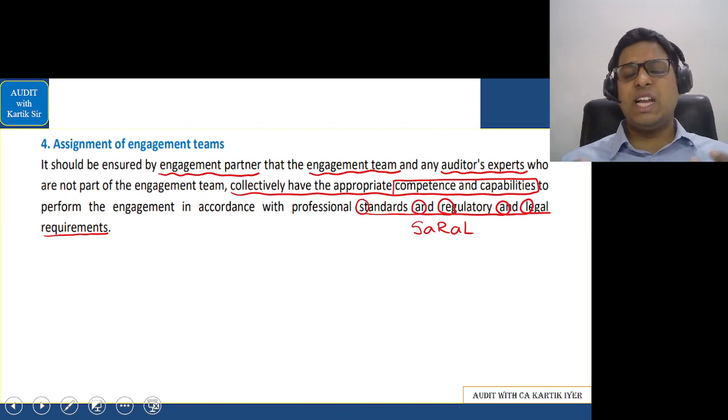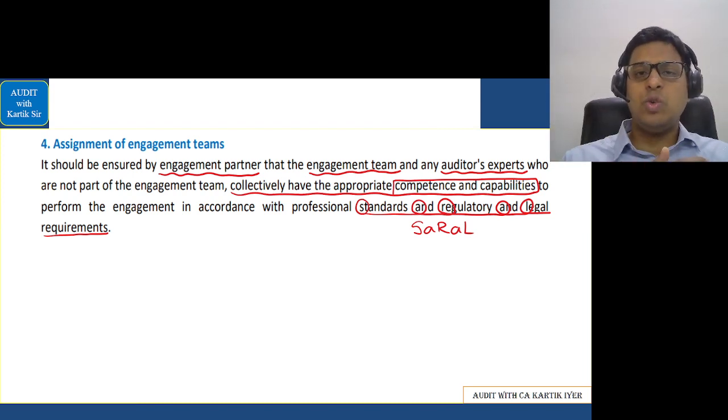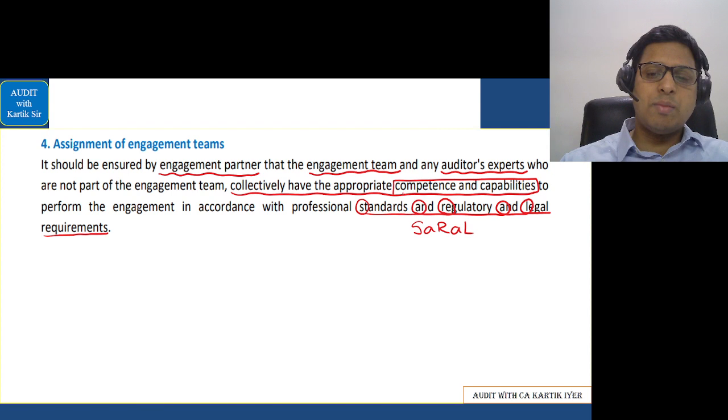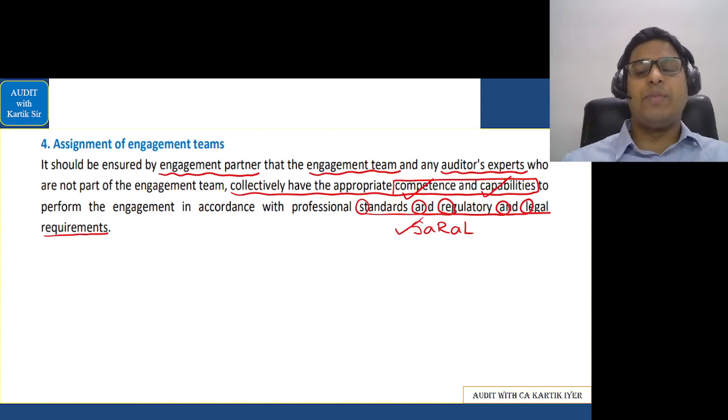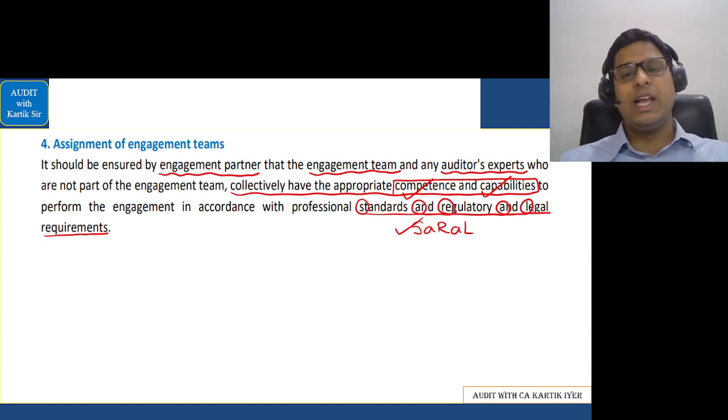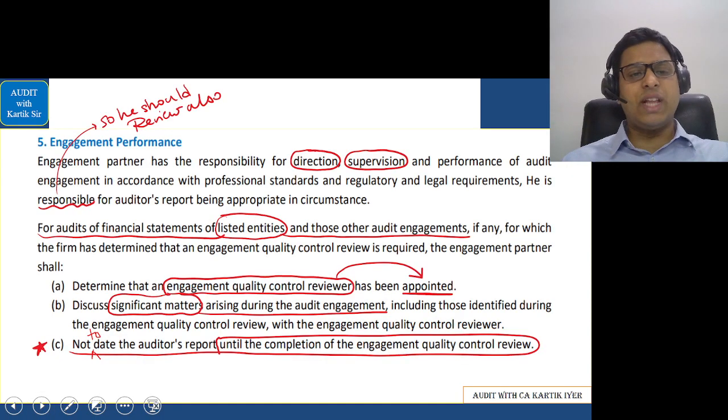Let's go further. Assigning engagement teams means which team members will you take for your audit work. You should ensure that team members are competent and capable, and that they are going to comply with the SARL part. SARL, as you know very well, is standard and regulatory and legal requirements. Let's go to the next one, that is called engagement performance.